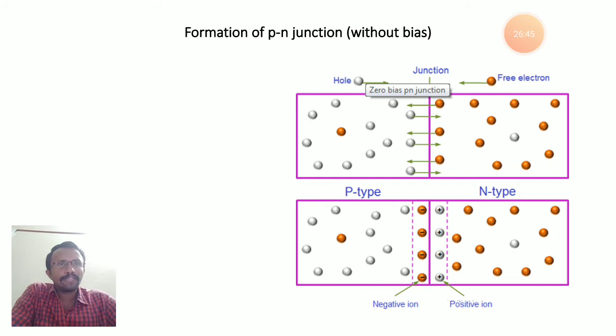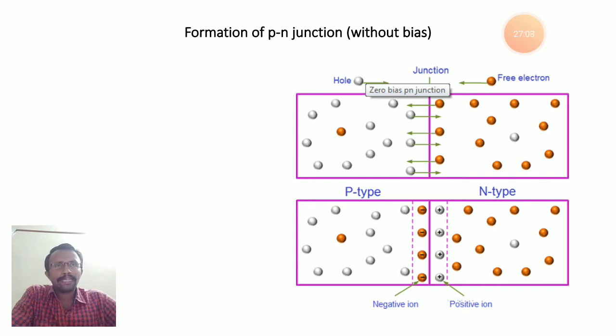Similarly, the holes in p-type semiconductor repel each other and start moving from the high concentration region to the low concentration region. In p-type the hole concentration is very high, in n-type the hole concentration is low. That's why the holes present in p-type start moving from p-type to n-type.